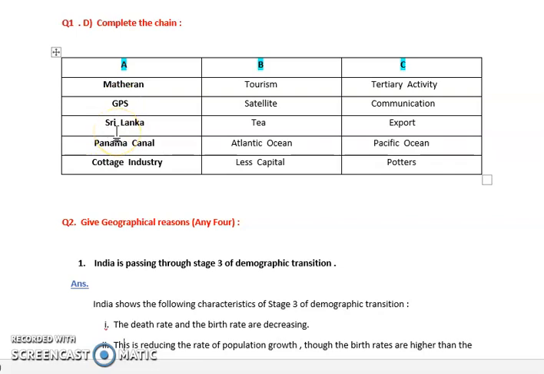Next, Sri Lanka is very good in tea and it exports tea to other countries. Next is Panama Canal. Panama Canal connects the Atlantic Ocean and Pacific Ocean. Next is cottage industries. Cottage industries require very little capital and potters is one of the occupations which comes under cottage industry.